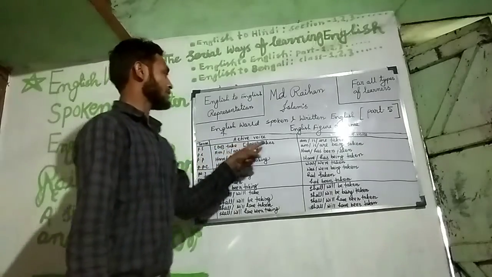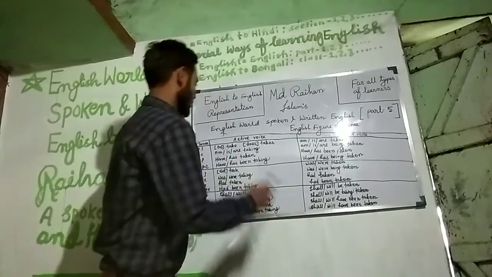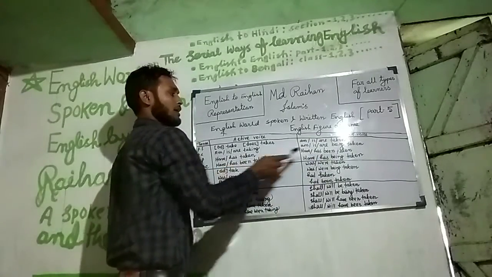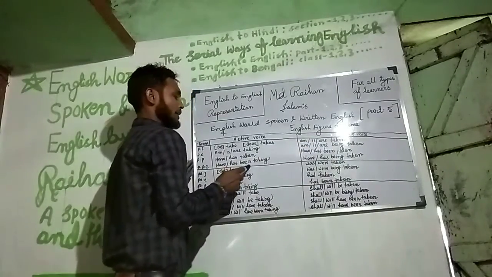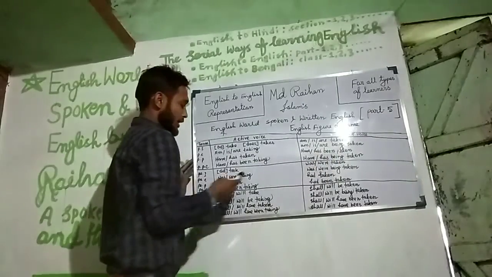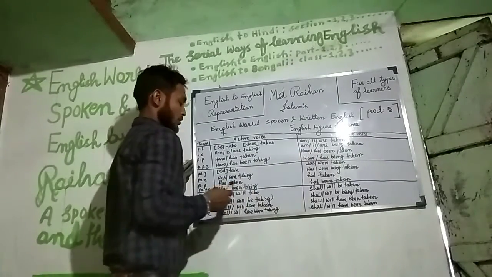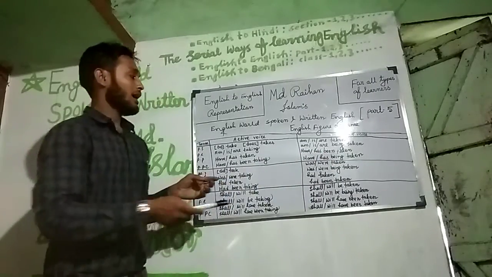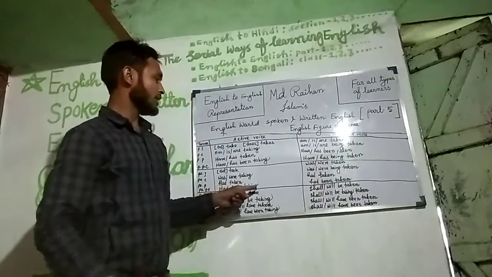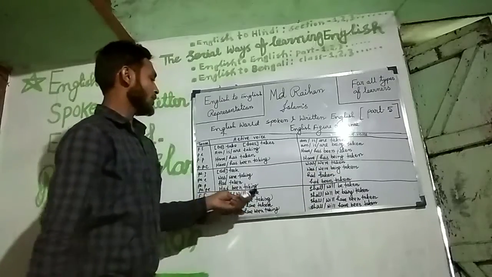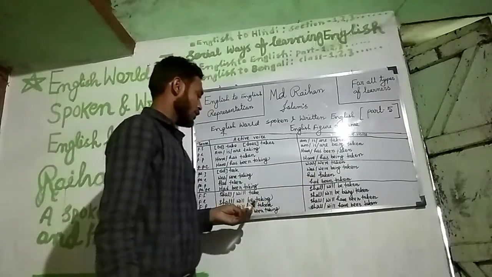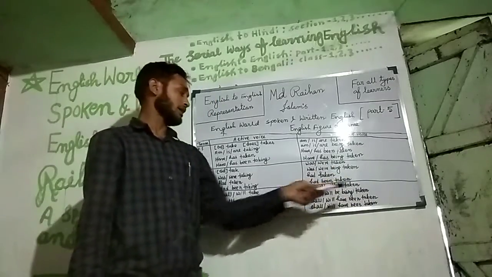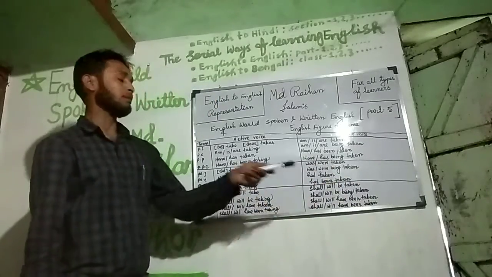Do take, does takes, am is are taken, am is are taking, am is are being taken, have has taken, have has been taken, have has been taking, have has been being taken, did took, was are taken, was are taking, was are being taken, had taken, had been taken, had been taking, had been being taken, shall will take, shall will be taken, shall will be taking, shall will be being taken, shall will have taken, shall will have been taken, shall have been taking, shall have been being taken.